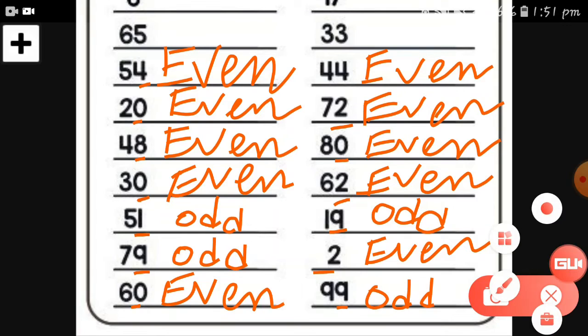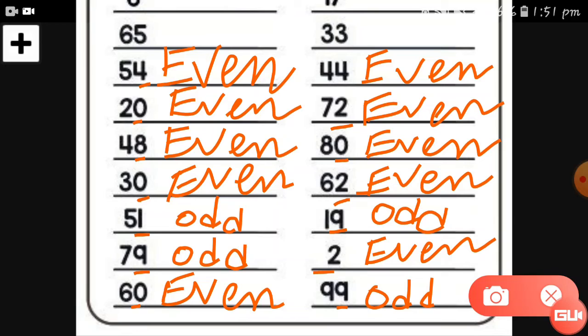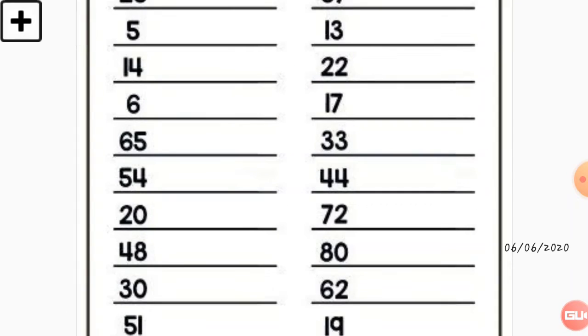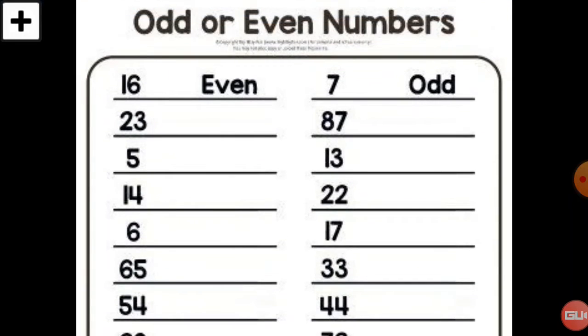I'll show you this worksheet again, so please note it down in your book. See, this is the odd or even number worksheet. Slowly I scroll this worksheet on the screen, so please note it down. This is very easy. This is your homework also. You have to write this down as homework in your square line book. This is the exercise and please use this as a worksheet.